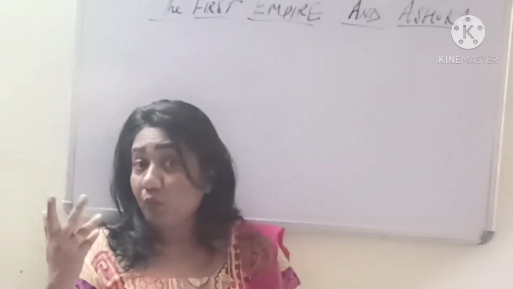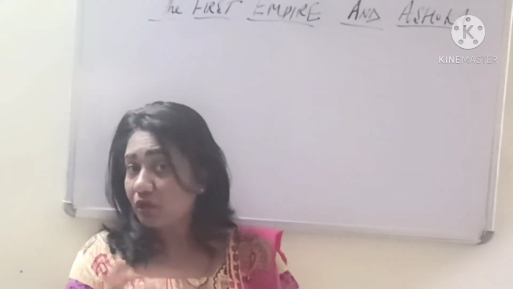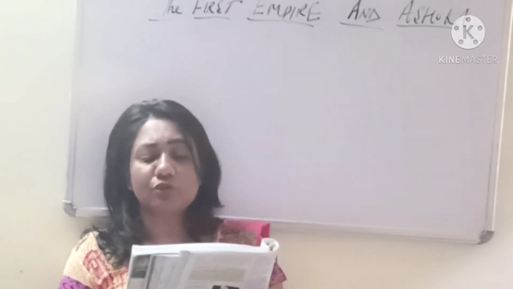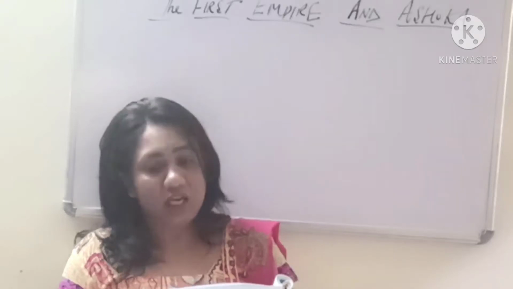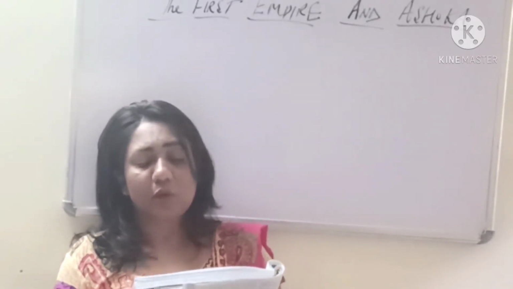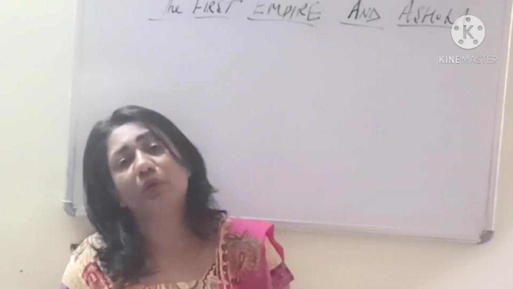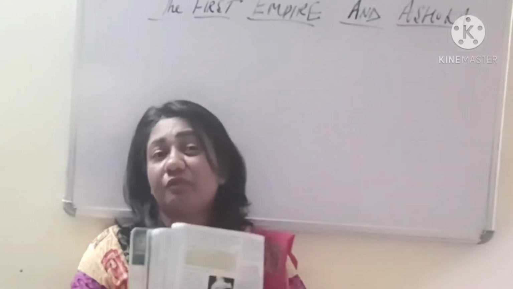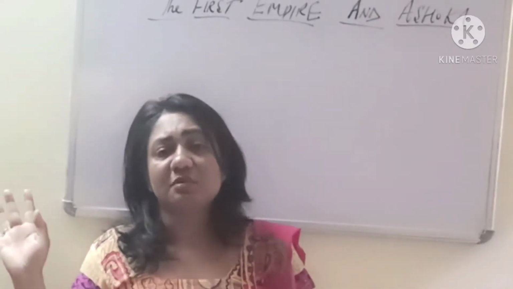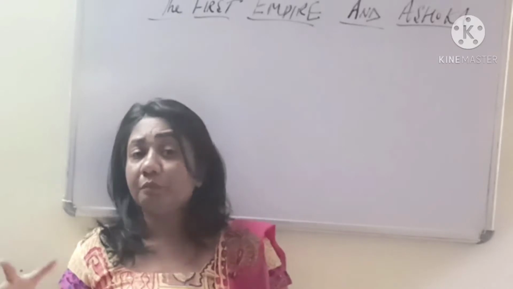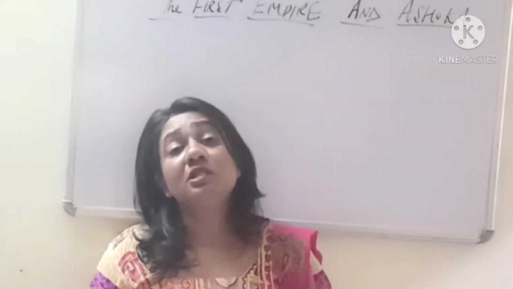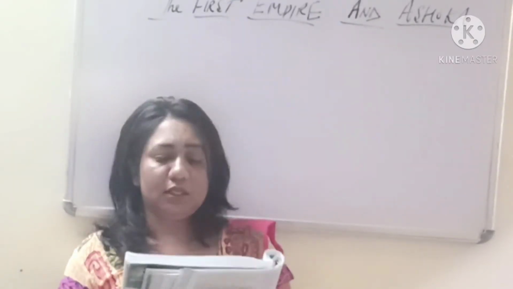It was important. Now why was it important? Again an important question of 2 marks can be framed from here. Please underline, because it controlled the land and sea routes to South India and Southeast Asia. Ashoka fought a war to conquer Kalinga. However, after seeing the violence and the bloodshed, he decided to give up war. When he saw so much bloodshed and destruction to life and property, he changed his mind. He left the path of war and violence, adopted the path of ahimsa, that is non-violence, and became a Buddhist, right?